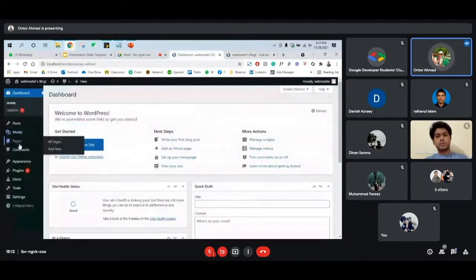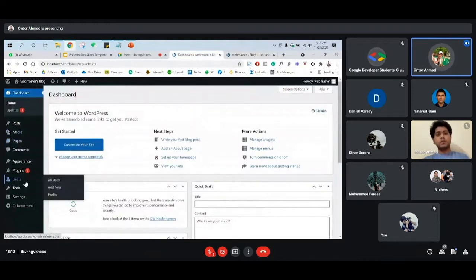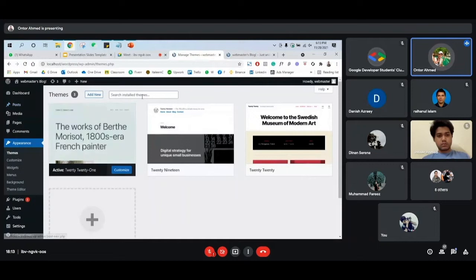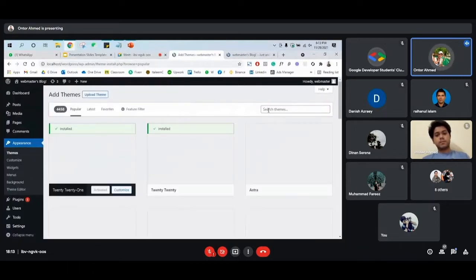For that, we need to go first to Appearance and then Themes. First of all, we'll become familiar with WordPress themes. So navigate to Appearance and then click on Themes. First of all, we'll install one theme. It's very basic. We just need to go to Themes and then Add New, and you can search for any kind of theme.